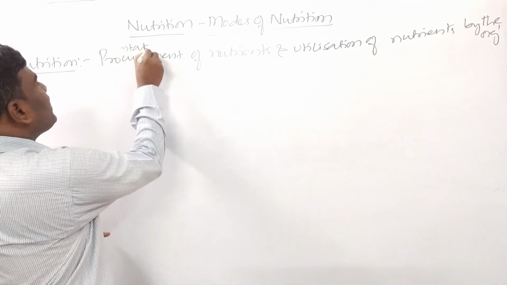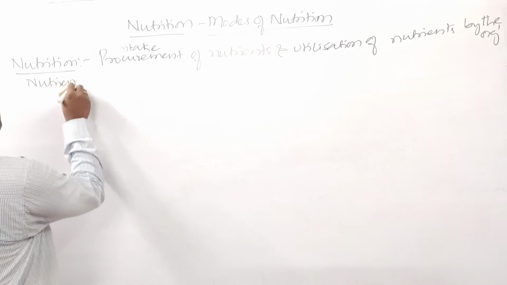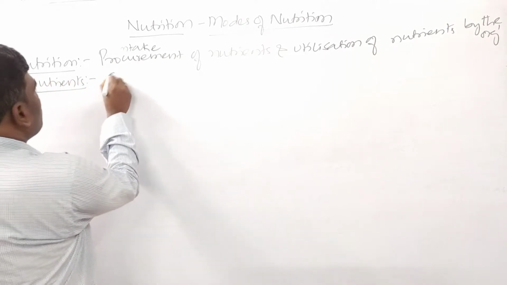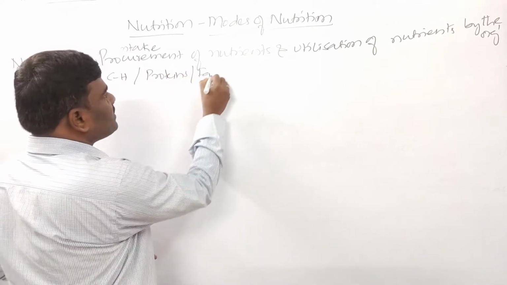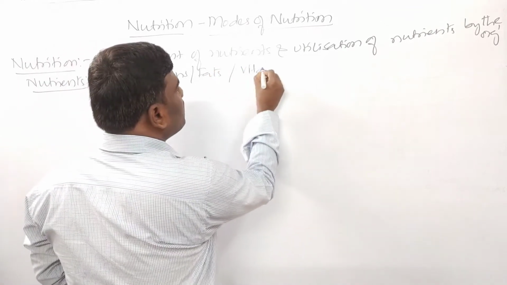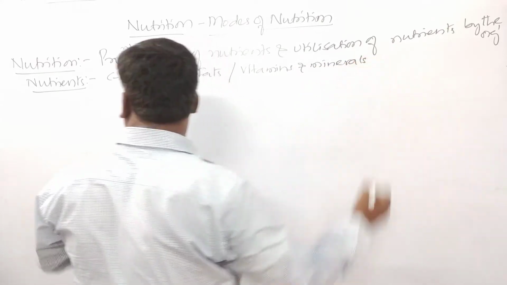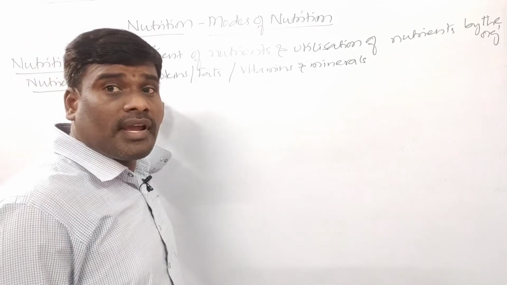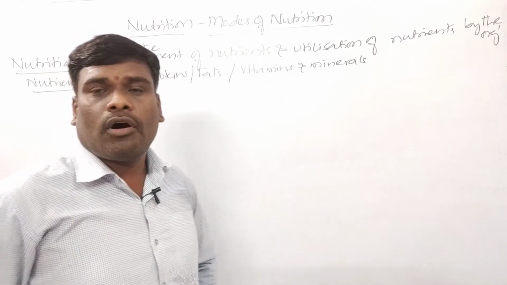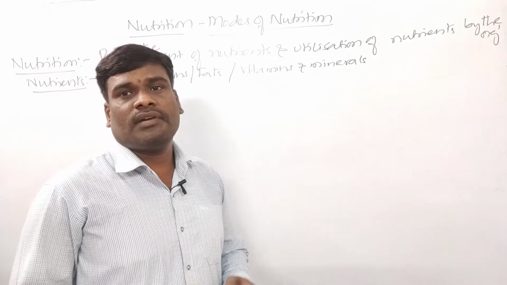So what is meant by procurement? Procurement means intake of what? Nutrients. Then what are nutrients? See here. So what are nutrients, children? So already we have studied in our previous classes also. Carbohydrates, proteins, right? Fats, vitamins and minerals. So they are called as what children? Nutrients. So these nutrients are very useful to an organism for its growth and also to repair the cells, ruptured what children?